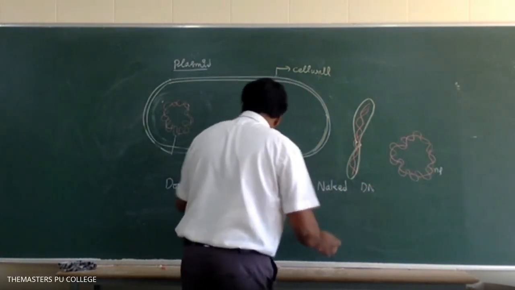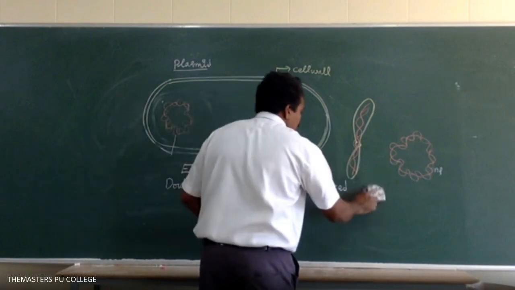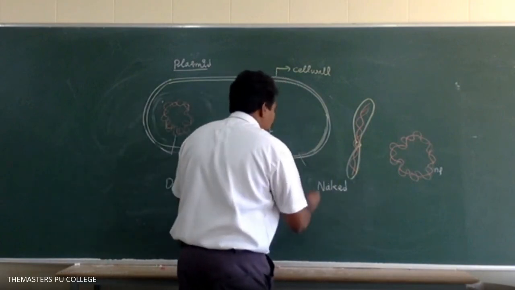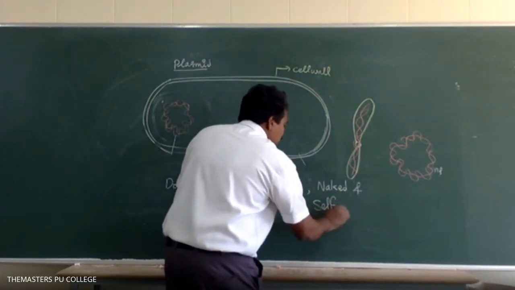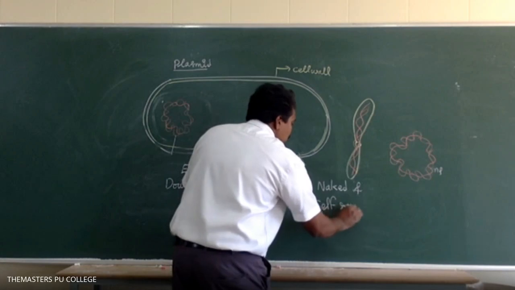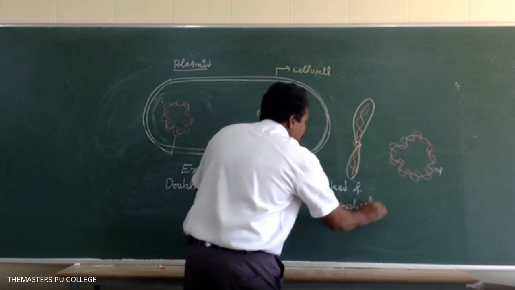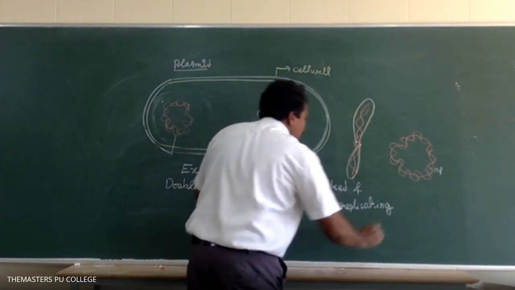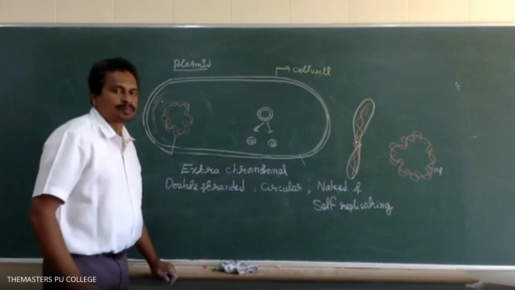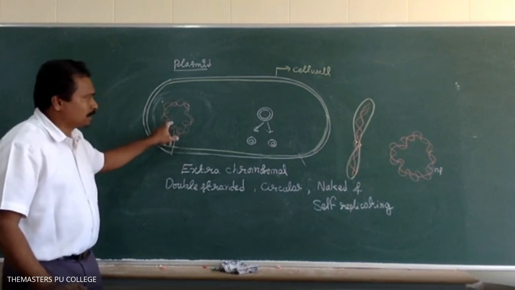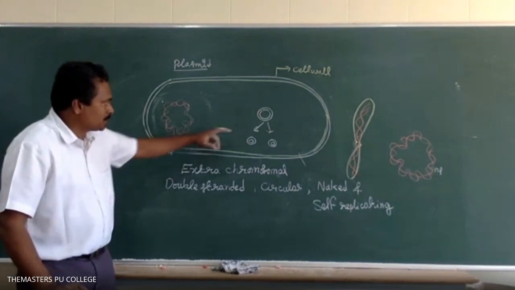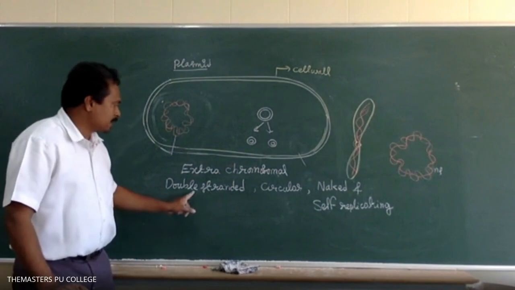They are self-replicating DNA molecules. Extra chromosome: already the main genetic material, the main chromosome, is there, and in addition there is the additional genetic material.